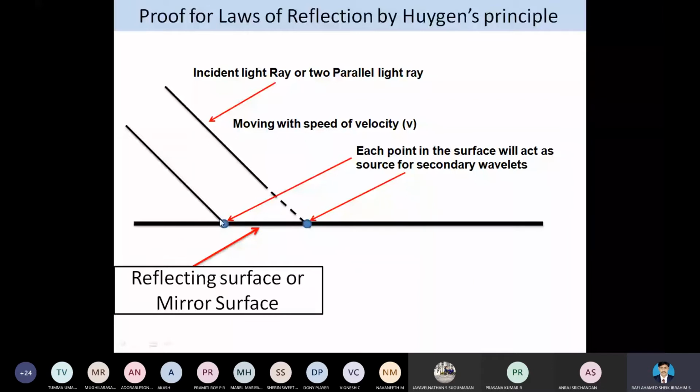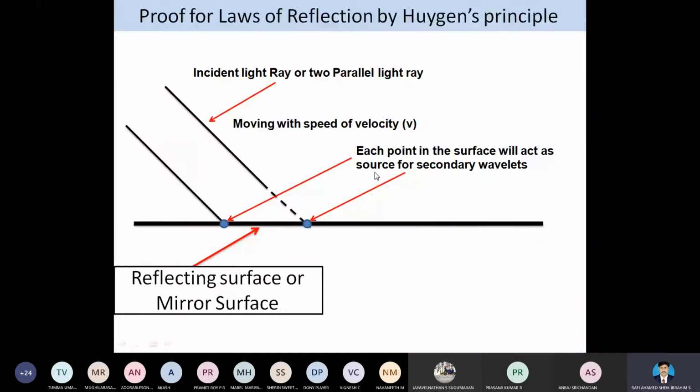When the light falls on the reflecting surface, we know that it will reflect and also it will refract. Here we are not talking about the refraction, we are talking only about the reflection. So to explain the law of reflection, according to Huygens, when a ray of light reflects from a mirror surface, then the angle of incidence is equal to the angle of reflection.